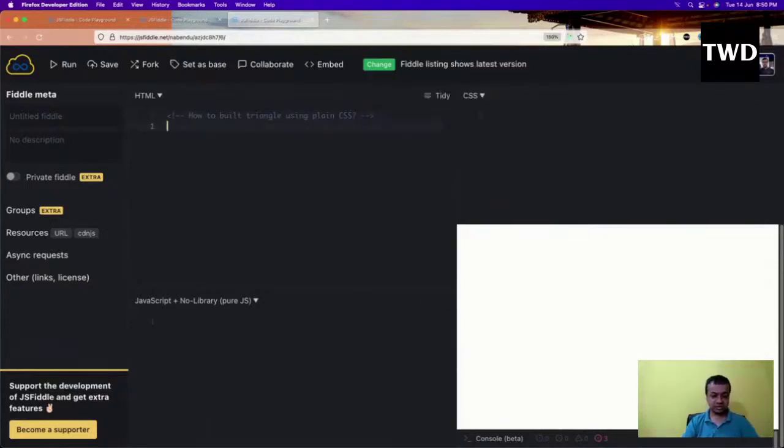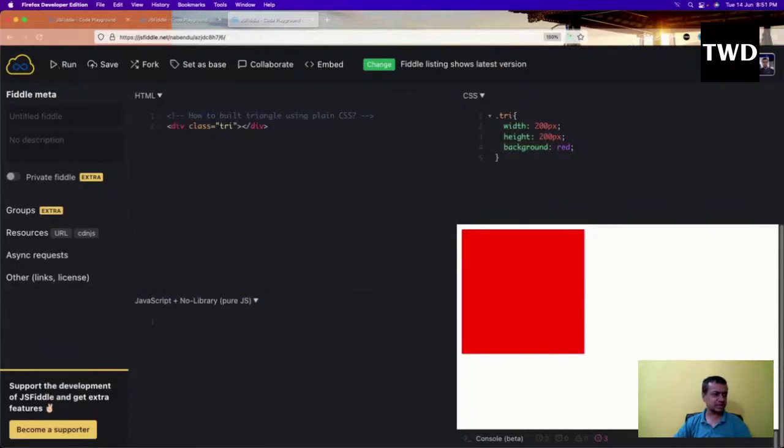Okay, so I'll come here and do a div with class equal to tri triangle. Then the first thing which I have to do is to create a square box. So width is 200 pixel, height is 200 pixel, and background is red. So this I've created, and I run it. So it will have this square box.